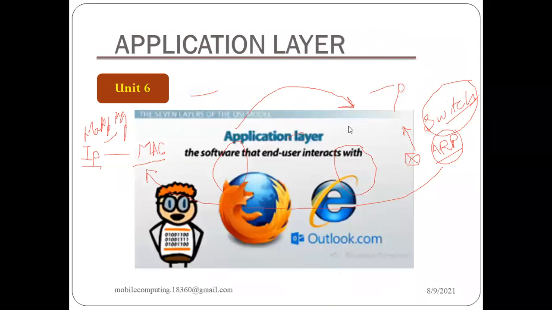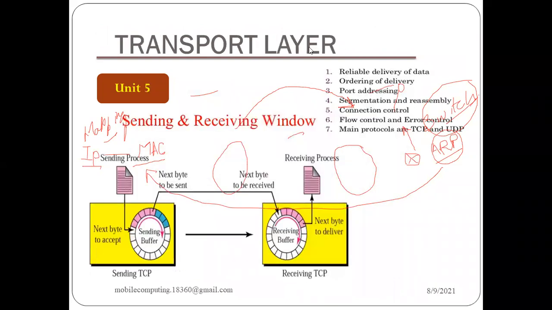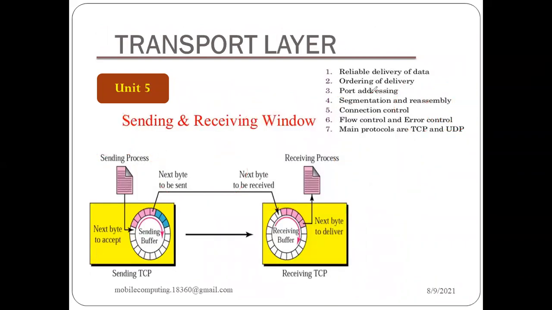Now the next unit that we have in our syllabus will be the transport layer, TCP. And the role of the transport layer, you can see, is reliable delivery of data, or ordering of delivery: which packet needs to come first and which should be last. The ordering needs to be maintained, and this is the role of the transport layer.